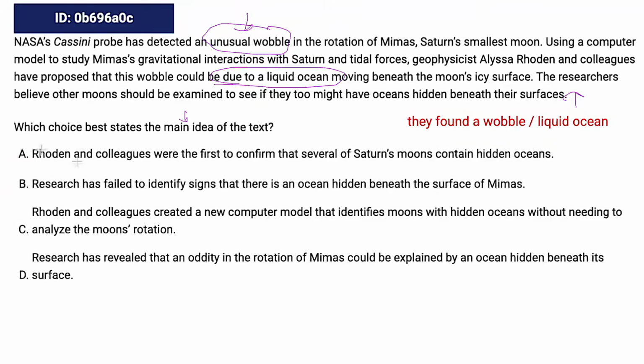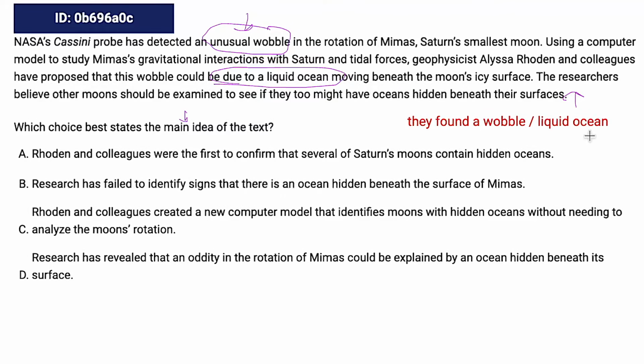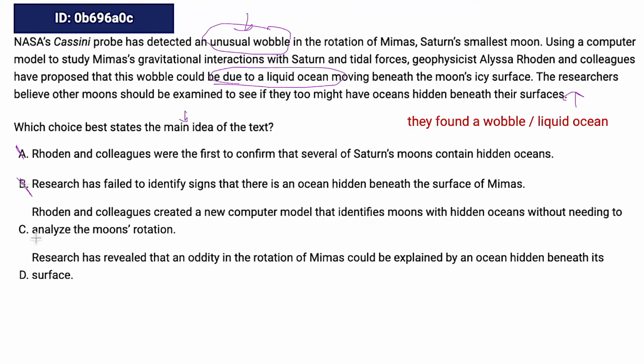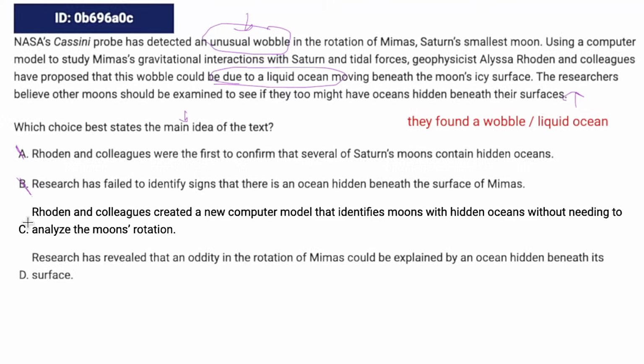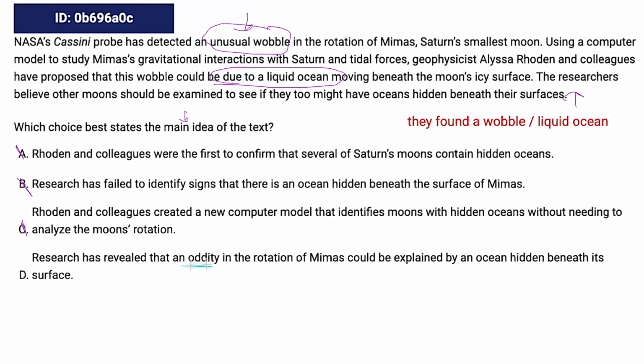So if I go to eliminate, A: these guys were the first to confirm that several moons contain hidden oceans. No, they didn't confirm anything. They found a wobble. They think it's a liquid ocean. So no. B: research has failed to identify signs that there's an ocean beneath the surface of Mimas. Nope, that doesn't line up. C: these guys created a new computer model that identifies moons with hidden oceans without needing to analyze the moon's rotation. Again, nope. D: research has revealed that an oddity in the rotation of Mimas could be explained by an ocean hidden beneath its surface. Yes, the oddity is the wobble.